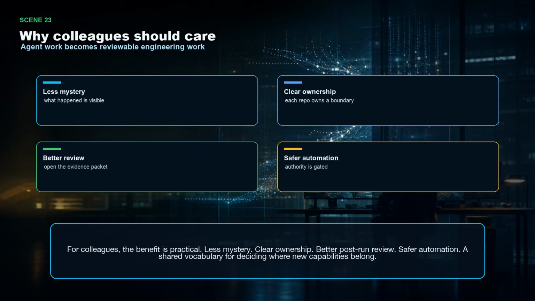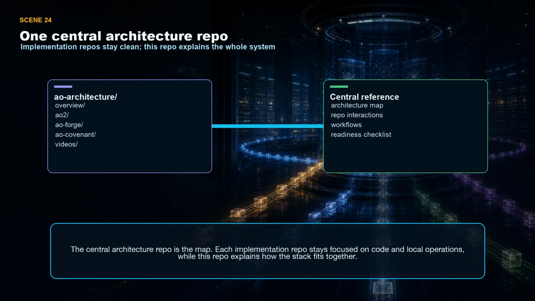For colleagues, the benefit is practical. Less mystery. Clear ownership. Better post-run review. Safer automation. A shared vocabulary for deciding where new capabilities belong. The central architecture repo is the map. Each implementation repo stays focused on code and local operations, while this repo explains how the stack fits together.